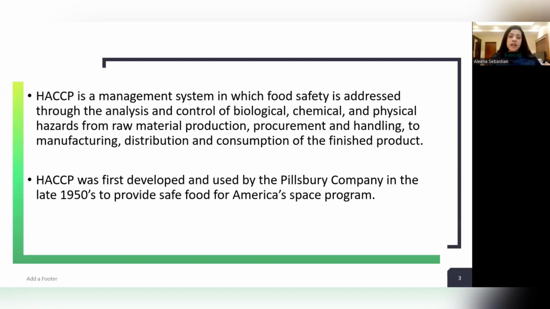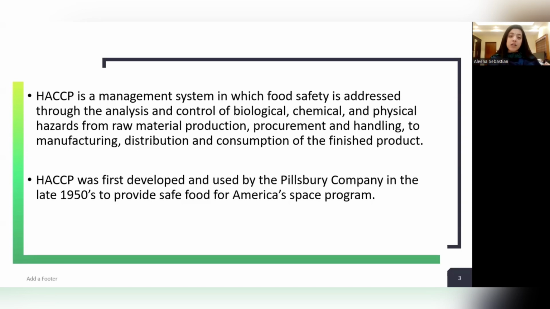So we have learned about hazards in detail in previous videos. We discussed biological hazards, microbiological hazards, physical hazards, chemical hazards. These hazards are likely to occur at any step of the process, starting from raw material procurement till the finished product reaches the consumer. At any of these stages, there is a chance for a hazard to occur. So what we have to do is prevent the hazard or reduce the hazard to an acceptable level. So HACCP is implemented in order to achieve this.